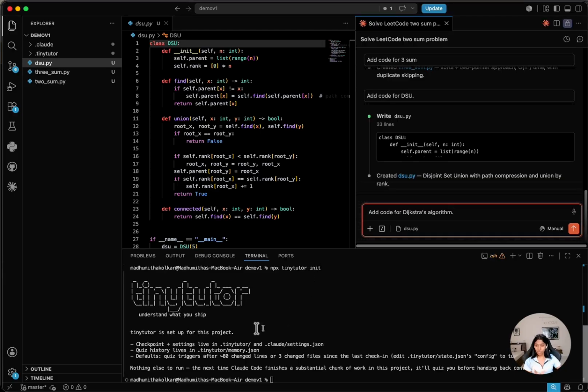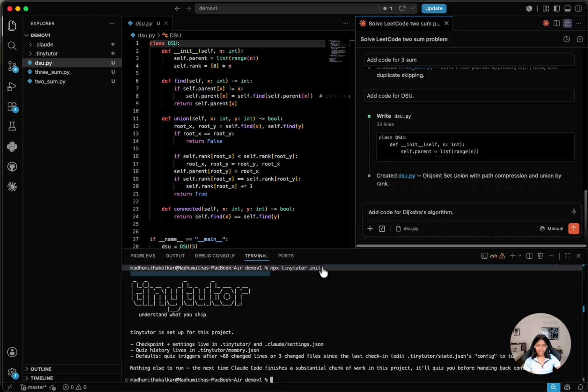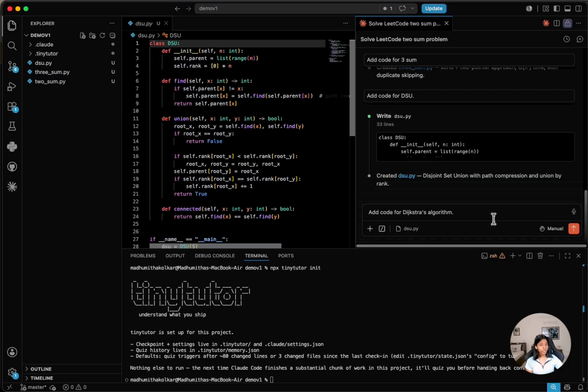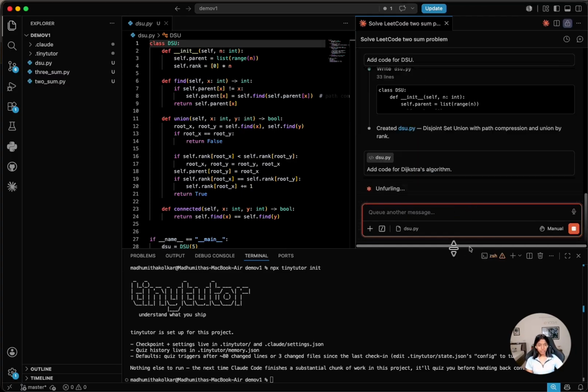This is published on NPM, and it can be installed with one line like this, and everything runs locally within your system. So I have tinytutor initialized for this specific folder, and I've also asked Claude to write a bunch of code here. I hope this new question is going to trigger something. This is just some DSA code that I've asked it to write. And next, I'm going to ask it to write Dijkstra's algorithm. So let's try that out.